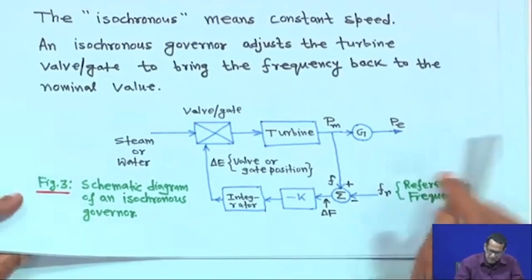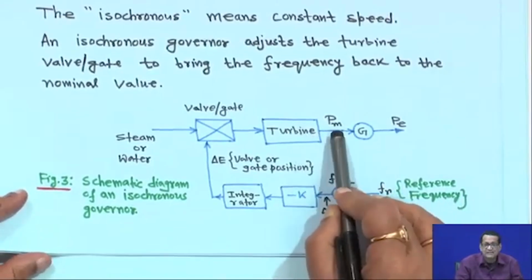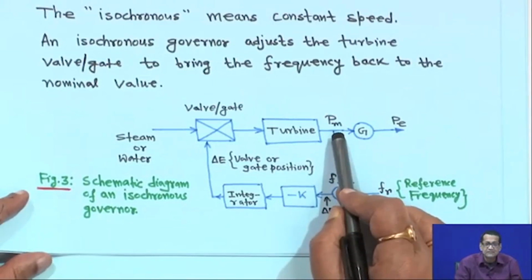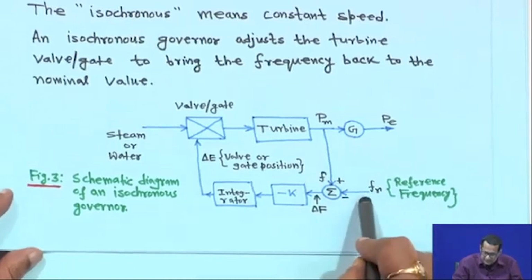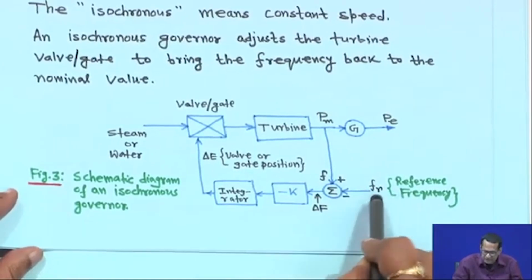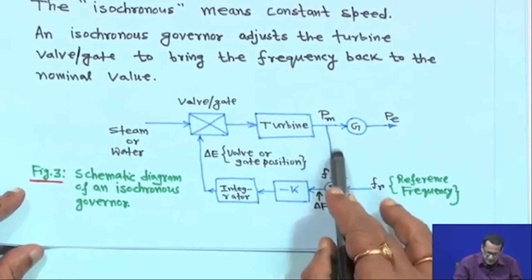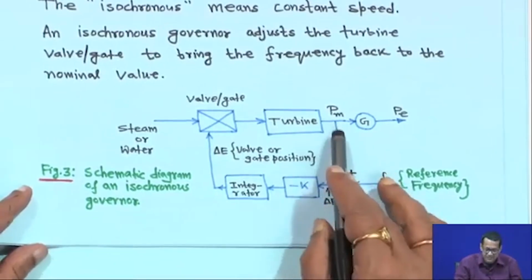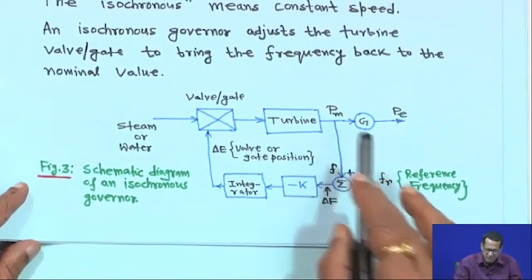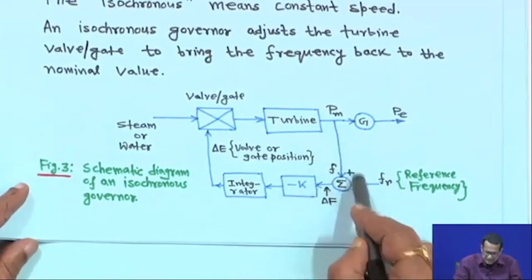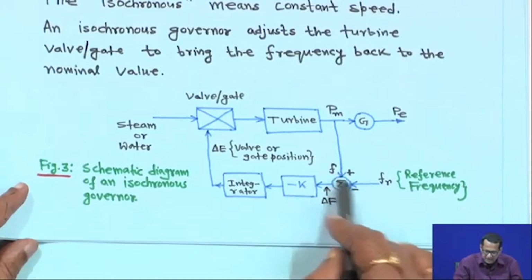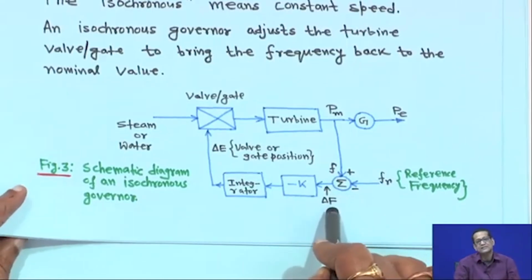From the turbine generator shaft, speed can be sensed. This is a reference frequency, say f r; it may be omega r also, no problem. The frequency is sensed from this shaft, with plus and minus inputs, so delta f is equal to f minus f r, the change in frequency.